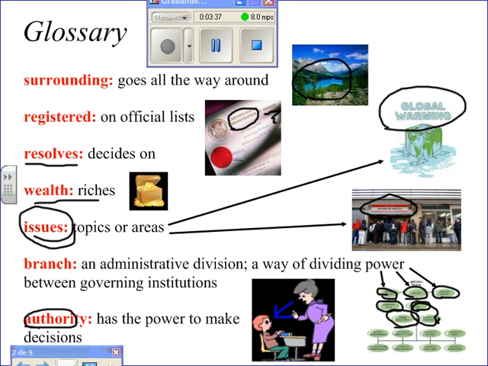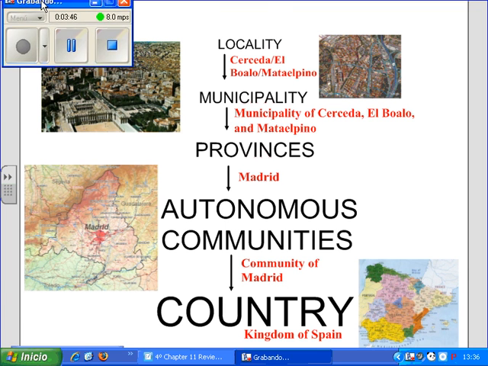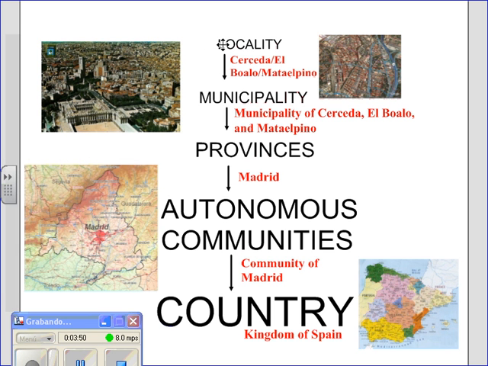Okay, so how does this all relate to you guys in Villalba and Spain? There are lots of different levels of organizing communities. So, for example, the smallest level is called a locality. And these are very small towns, less than 10,000 people. So an example of a locality would be Cerceda, El Boayo, y Montalpino.